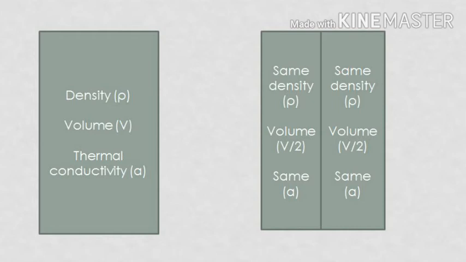It will not change after dividing into two parts. Hence, it is an intensive property of that material. So that is how you can simply determine whether a property is extensive or intensive.